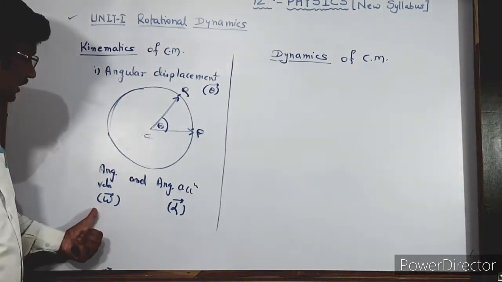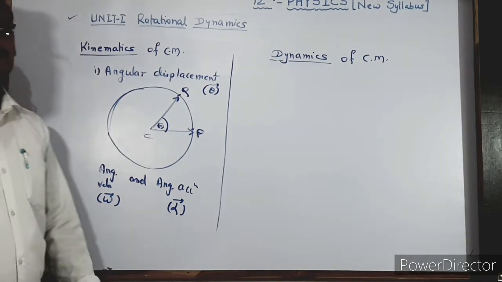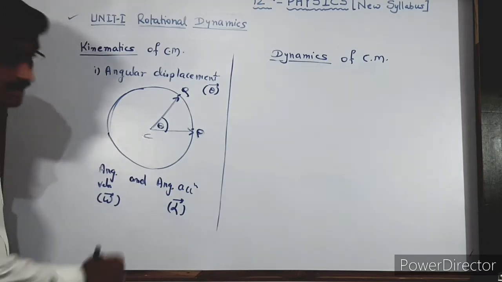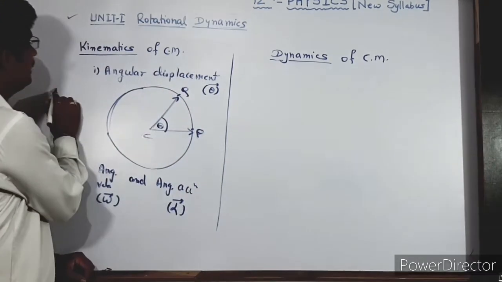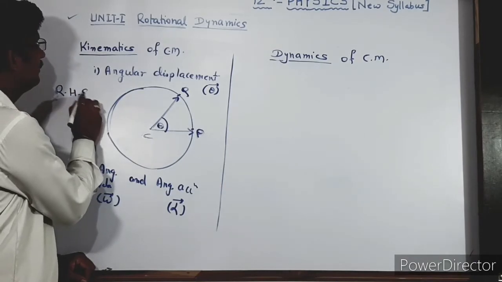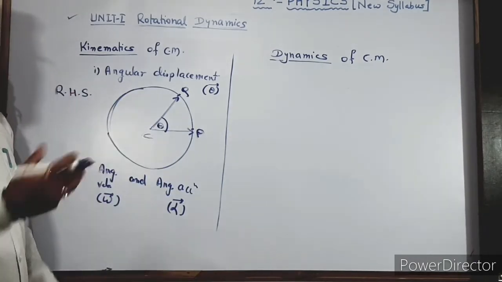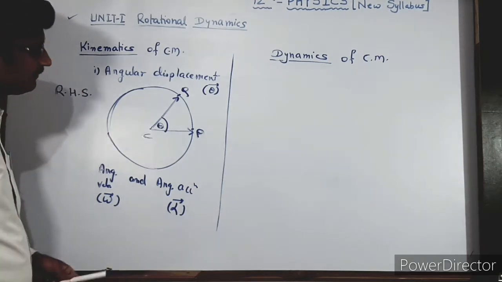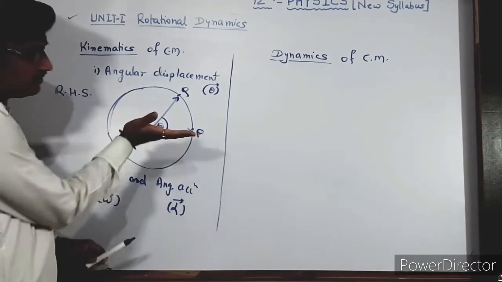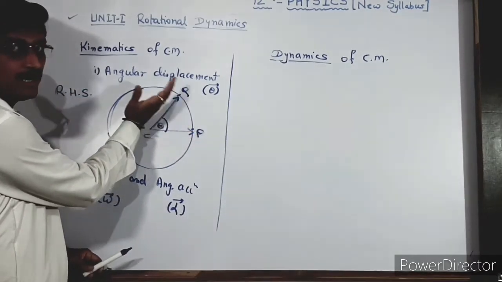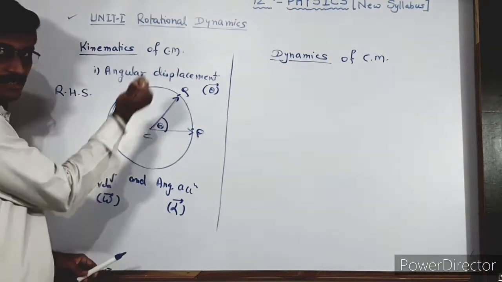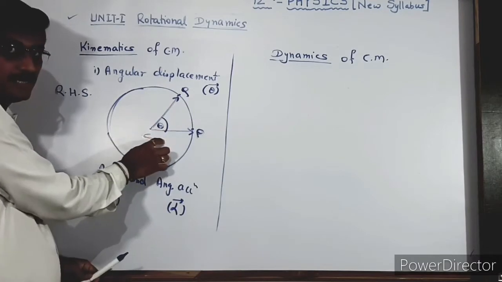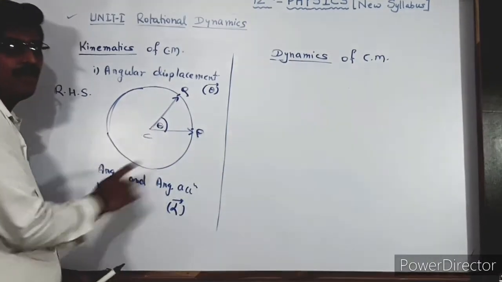Now, the direction of all these three is given by the right hand rule, or we can say the right hand screw rule. The right hand rule says that the curled fingers denote the changing position of the particle, then the thumb denotes the direction of angular displacement, angular velocity or angular acceleration.